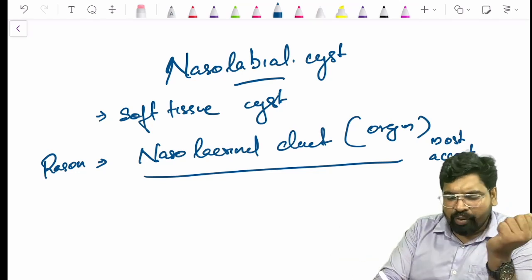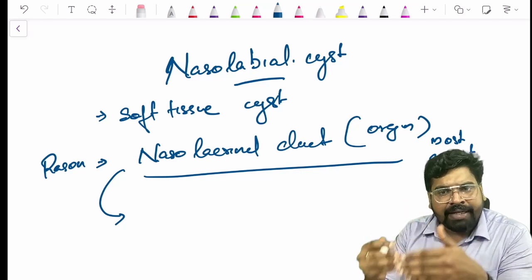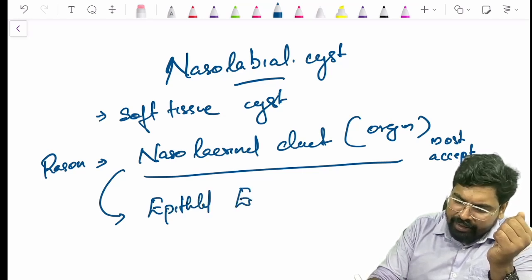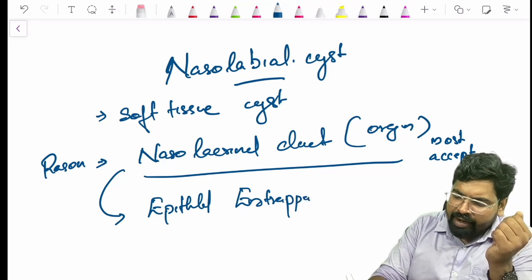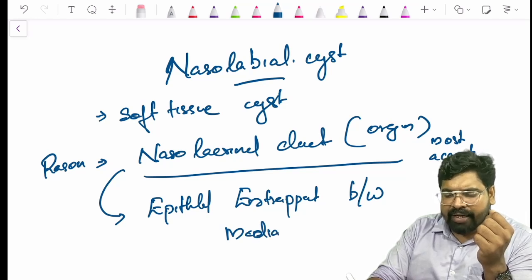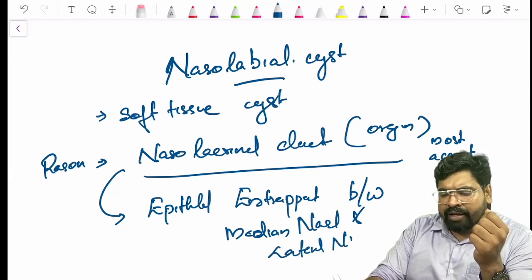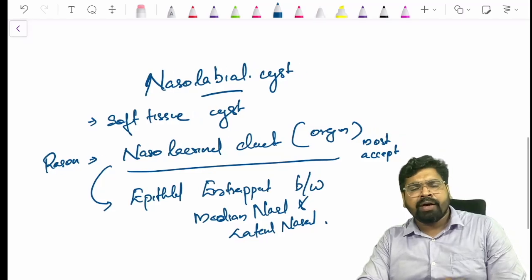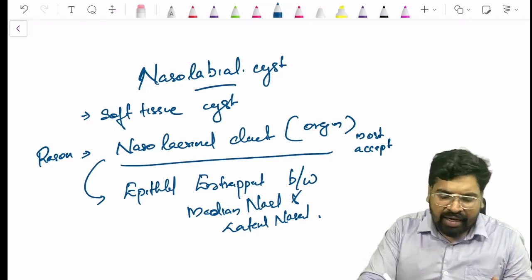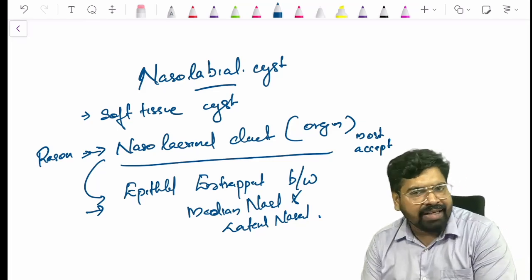Some say that there is one more theory in this origin. Some say that it is due to epithelial entrapment, between your median nasal and lateral nasal process. Okay, so this is also one other theory which is pointing towards a fissural cyst. But some say that it is a remnant of the nasolacrimal duct. Some say that it is an epithelial entrapment between your median nasal and lateral nasal process.